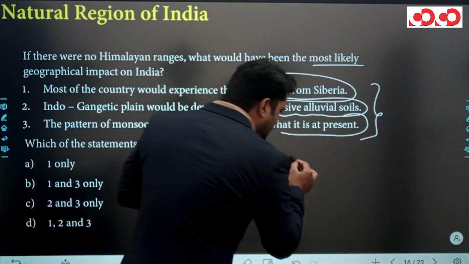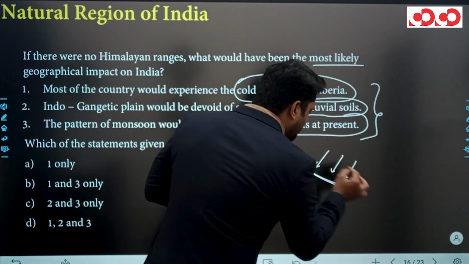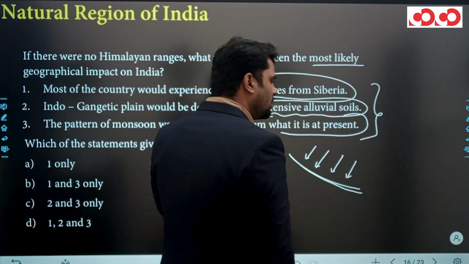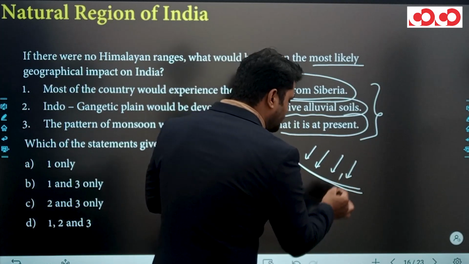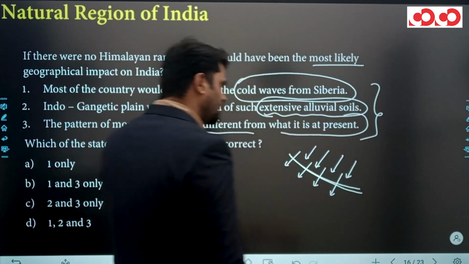अगर हिमालय नहीं होता तो cold Siberian wind which gets obstructed by Himalaya उनका obstruction नहीं होता and these cold Siberian winds will get enter into India. Clear?